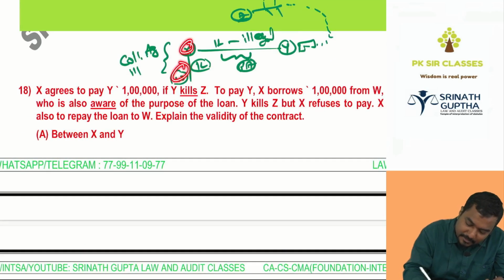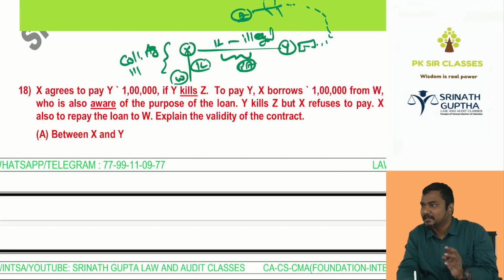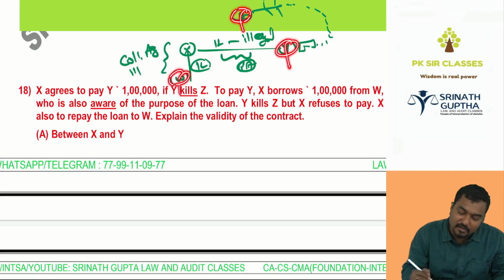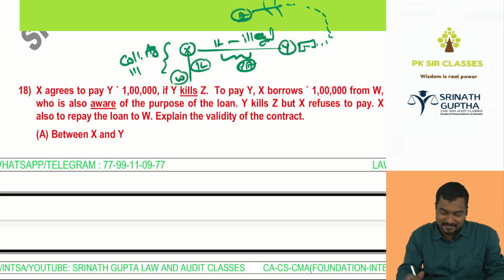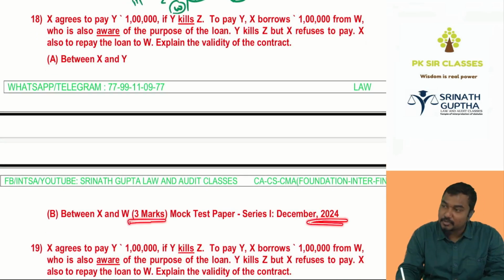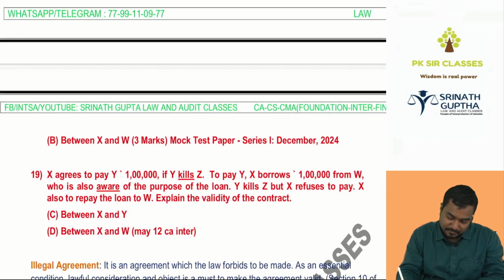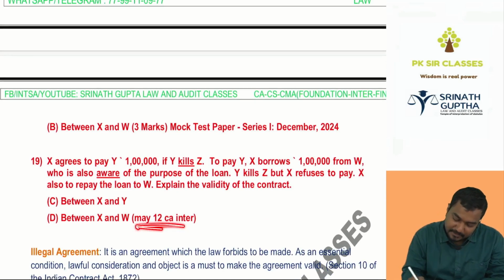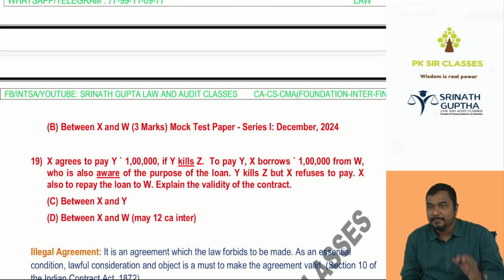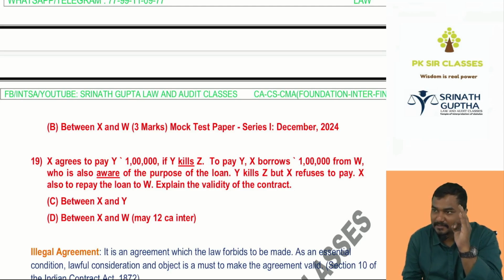X and W. The same example we have discussed in the regular lecture, but in the place of Salman Khan, Shah Rukh Khan, Abhishek Bachchan, Allu Arvind uncle. Done. It came for 3 marks, asked in 2024, last year. The same question came in the May 2012 CA Inter. But whatever example I gave in the first chapter, every example is 4 marks, 3 marks.